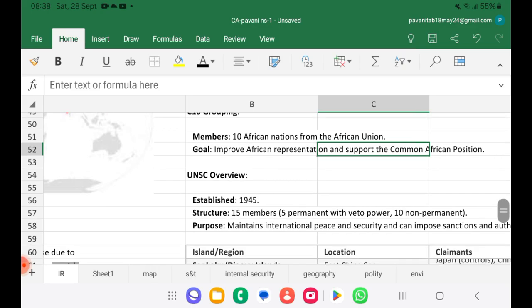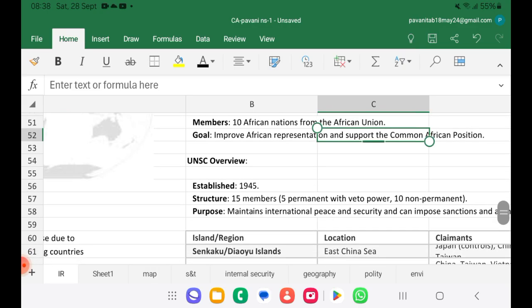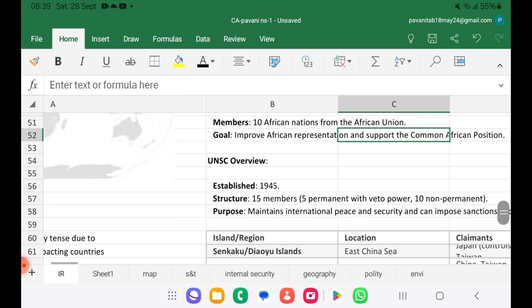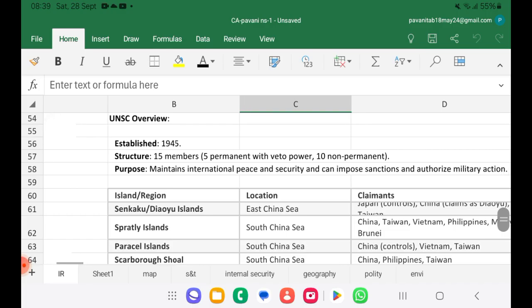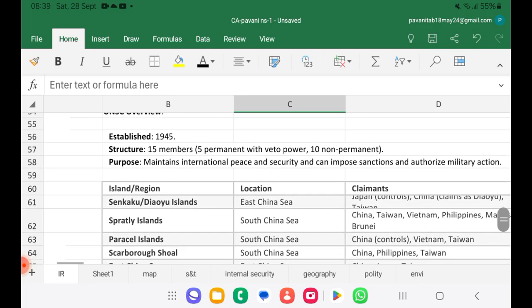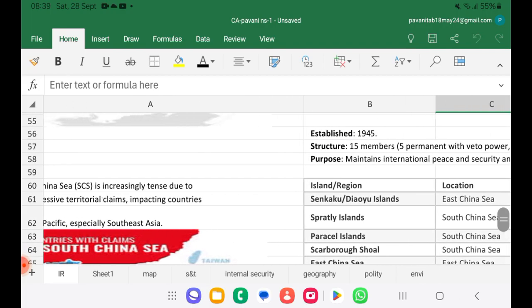Let us have a small overview on the UNSC. It was established in 1945. The structure is 15 members: 5 permanent members with veto power and 10 non-permanent members. Some of them should be made permanent, which is the necessity of the hour. It is for international peace and security, and it can impose sanctions and authorize military actions also. That is the power of the UNSC.